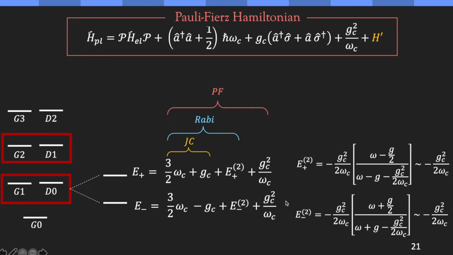Now, in the resonance condition, roughly we can show that these contributions are half of the dipole self-energy. And we know that the counter-rotating terms are important in the ultrastrong coupling region. So therefore, the dipole self-energy has to be also important, and this relative cancellation has to be included.